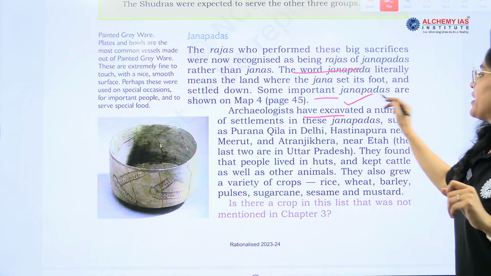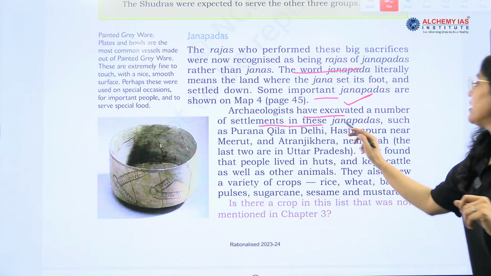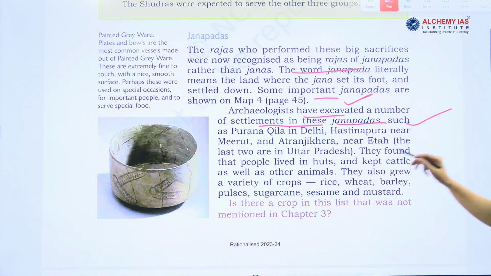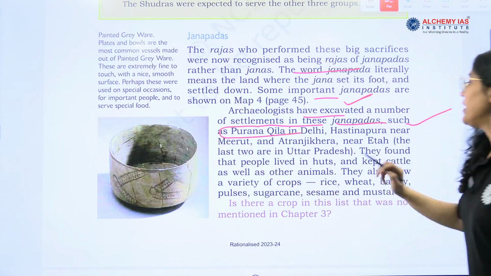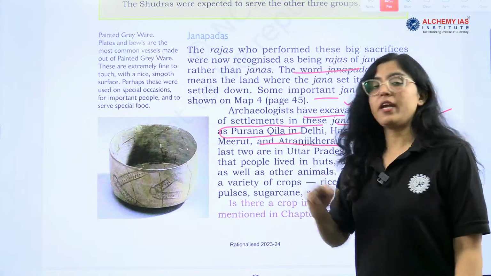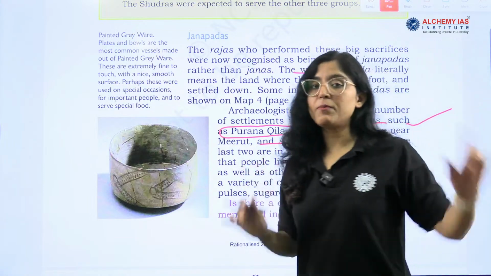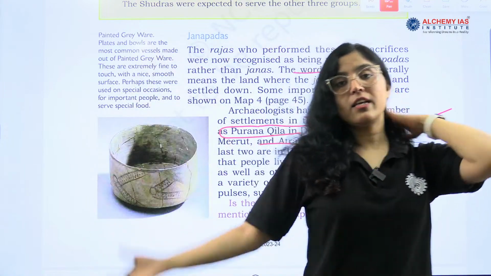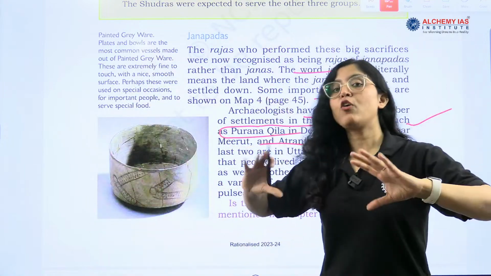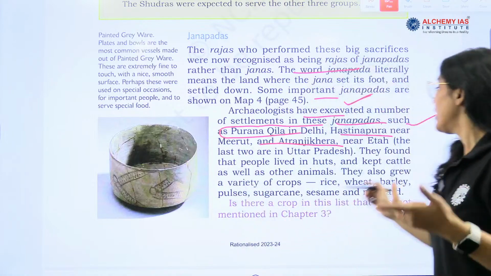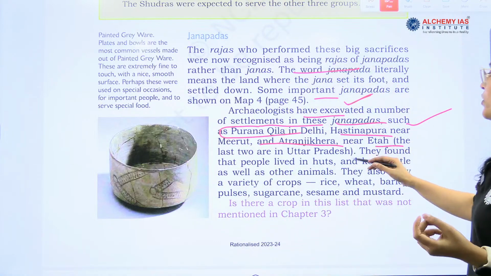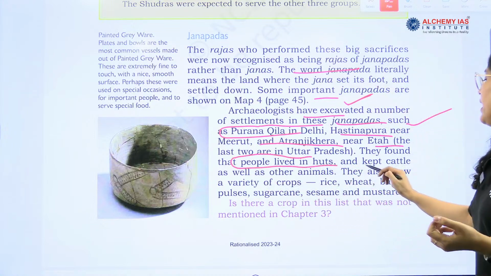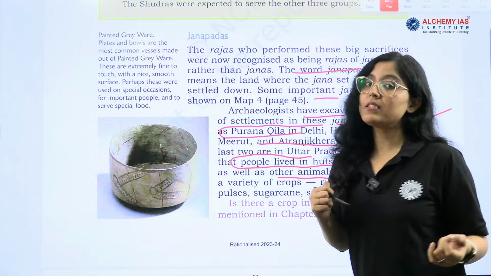Archaeologists excavated a number of settlements in these Janpadas, and the names have been given: Purana Kila in Delhi, Hastinapur, Atranji Kheda. These three sites belong to Mahajanpada or later Vedic period, okay, and these have been excavated, and this is how we construct the history. Now they found that people lived in huts and kept cattle as well as other animals.